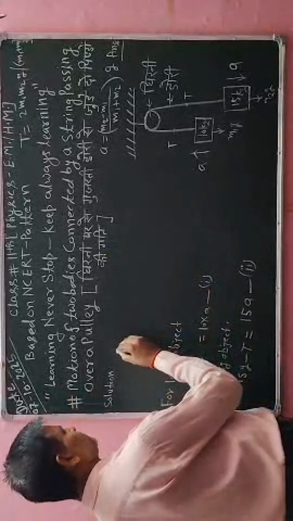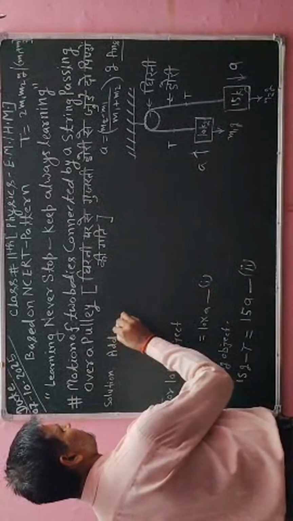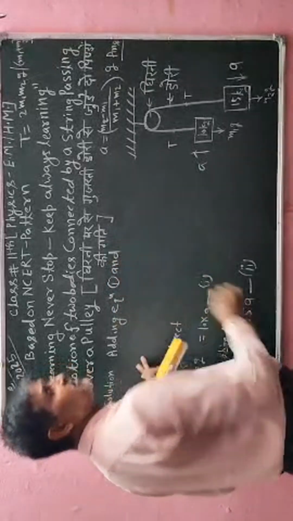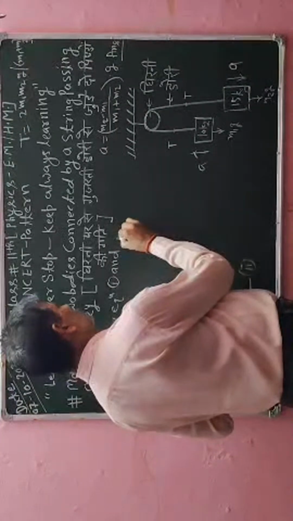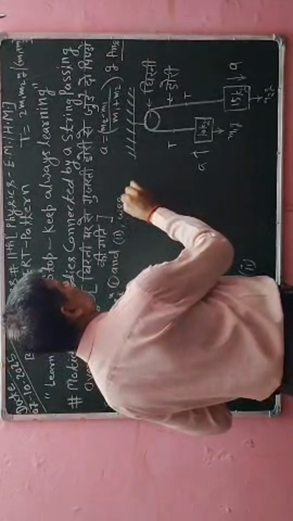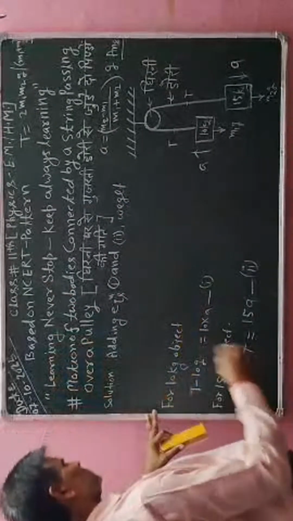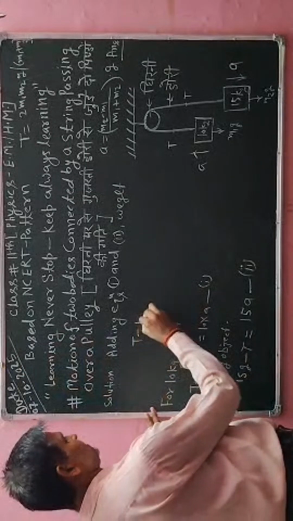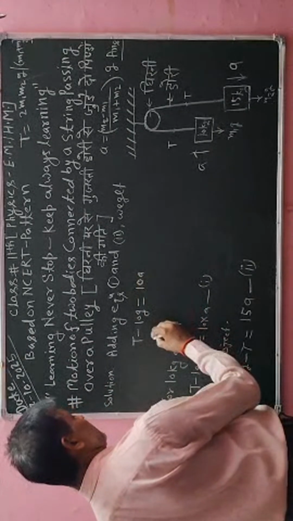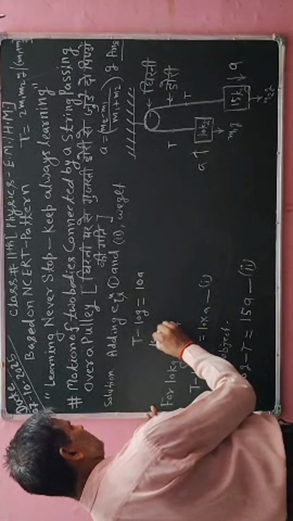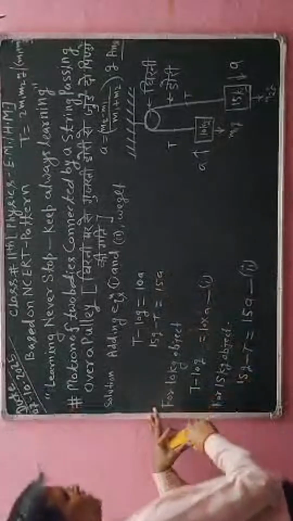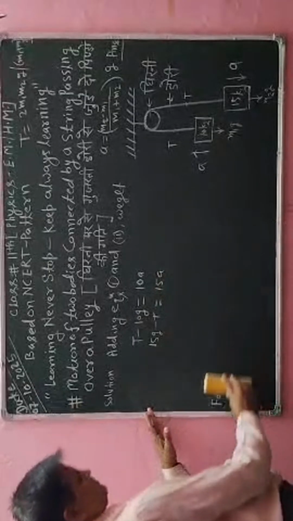So here I will write: adding equation 1 and equation 2, we get t minus 10g, which is equal to 10a, and the second is 15g minus t, which is equal to 15a. Okay, students.